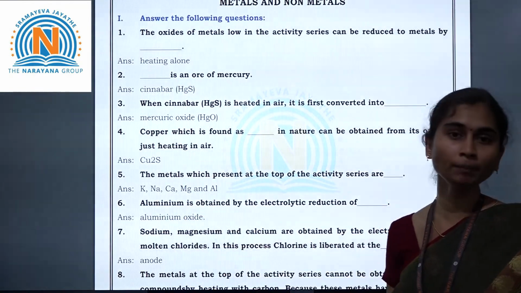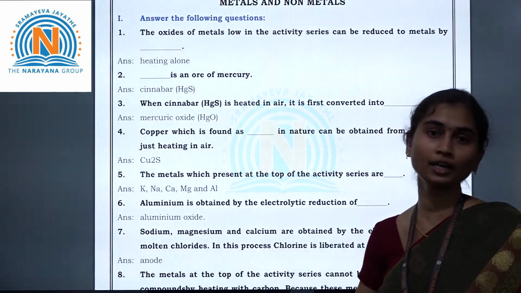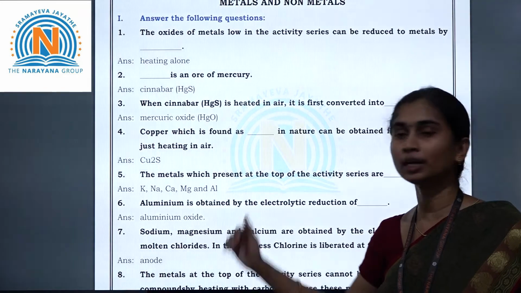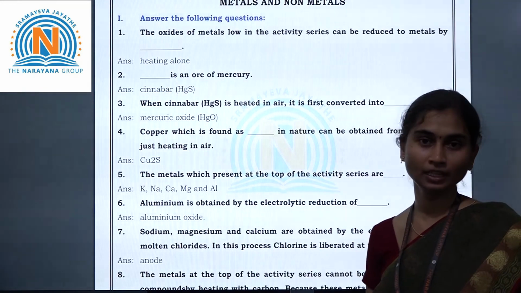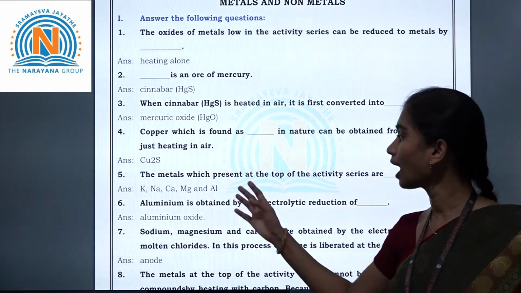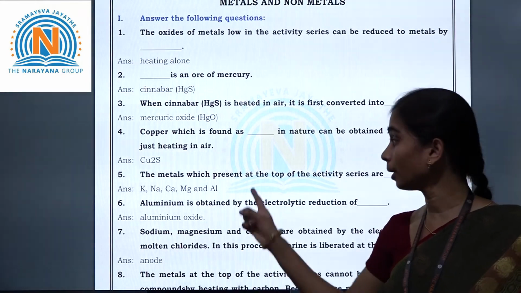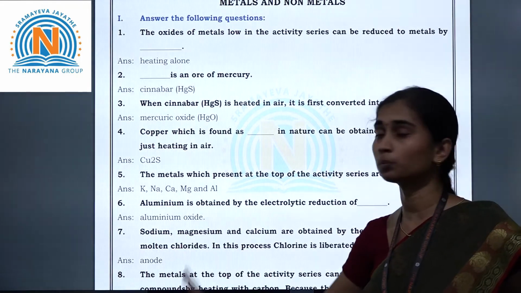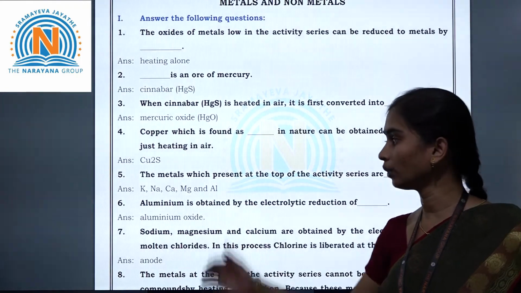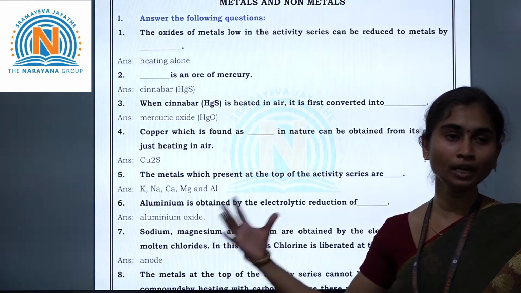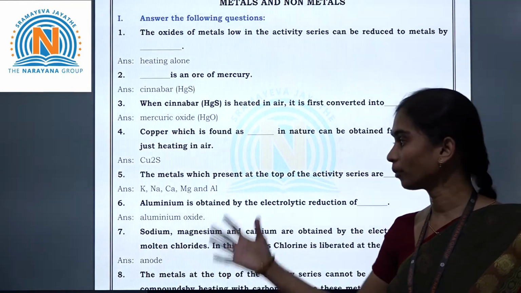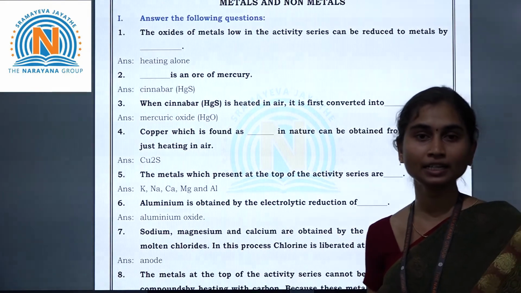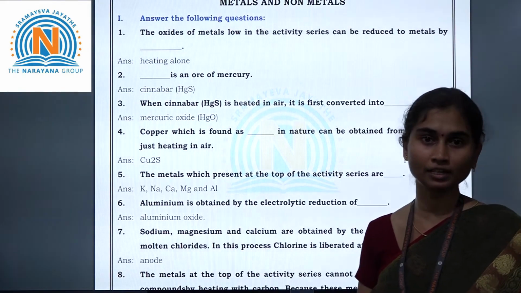Potassium, sodium, calcium, magnesium and aluminum. So what is the symbol of potassium? K, and sodium Na, calcium Ca, magnesium Mg and aluminum Al. So remember here children, the first letter is always capital and the second letter must be small. We all know that some of the elements are named from the alphabets, the first letter or the first letter with the second letter, and even some from Latin names, scientist names and country names, right?